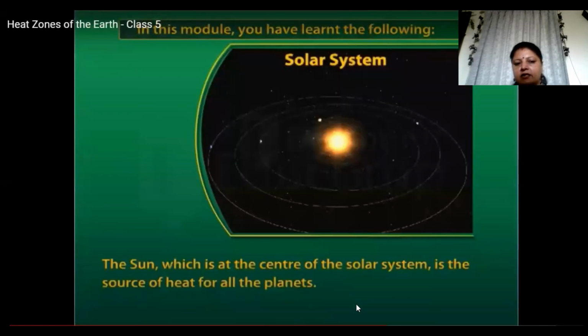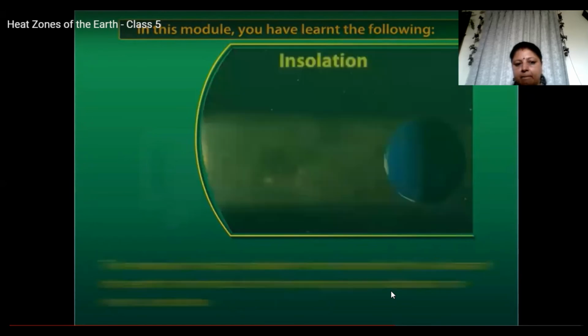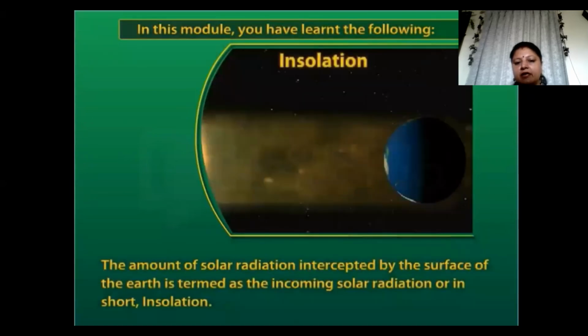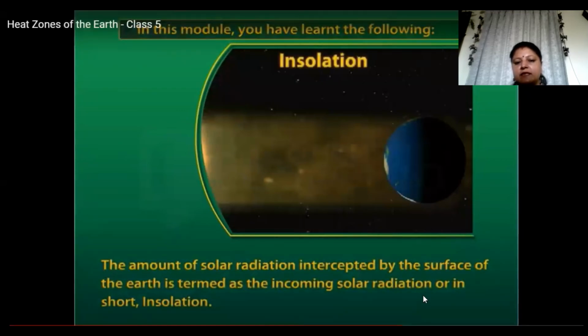Now you have learned that the sun, which is at the center of the solar system, is the source of heat for all the planets. The amount of solar radiation intercepted by the surface of the earth is termed as the incoming solar radiation or insolation.